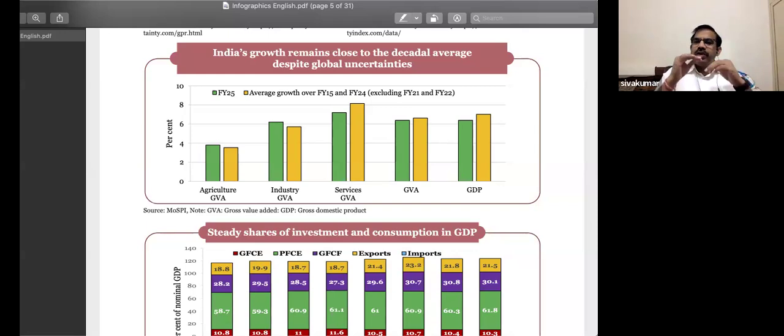We compute gross value added in each and every sector of the economy. We broadly categorize the Indian economy into three sectors. One is agriculture and allied, second is the industrial sector, and the third is the service sector. The industrial sector is further classified into four subsectors: mining and quarrying, manufacturing, construction, and gas, water supply, electricity and other utility services.